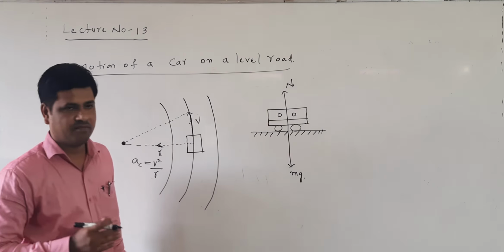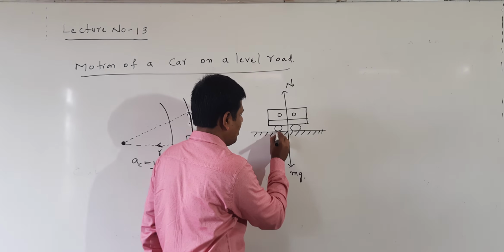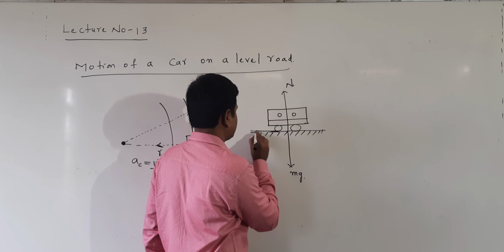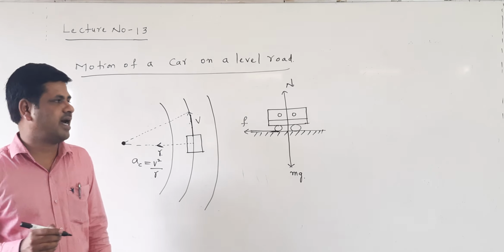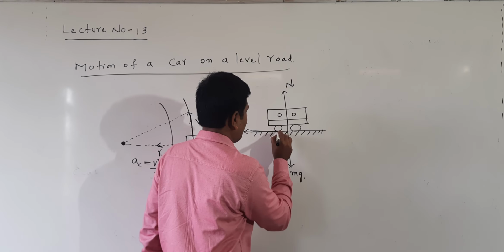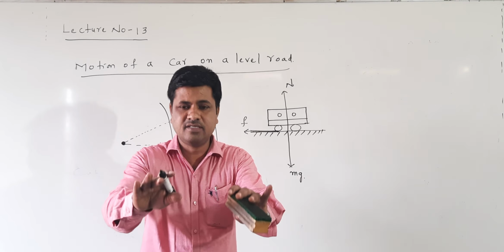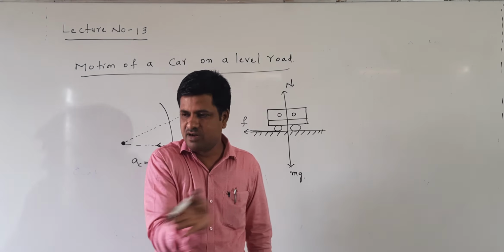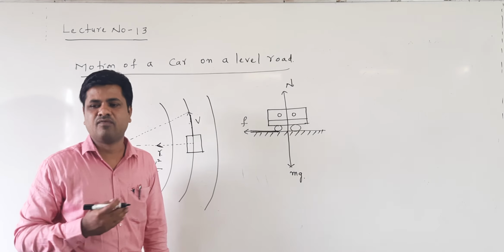Now the car is coming like this. When it is moving like this, between the tires of the car and the road, a frictional force is acting in this direction. Here the car is moving like this, so the frictional force is acting in this direction, between the tires of the car and the road. Now this is the frictional force.